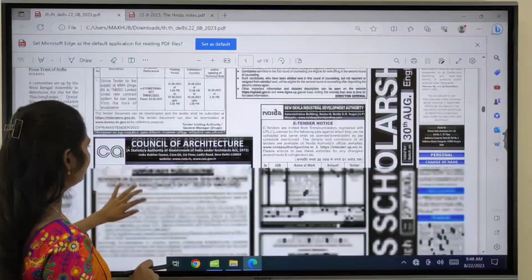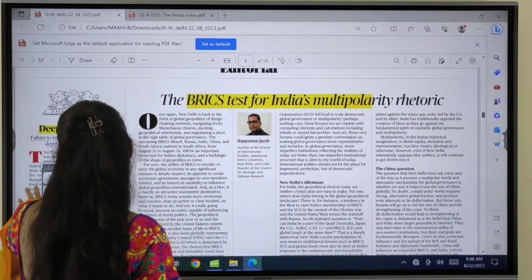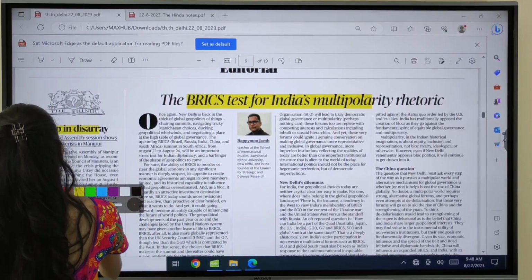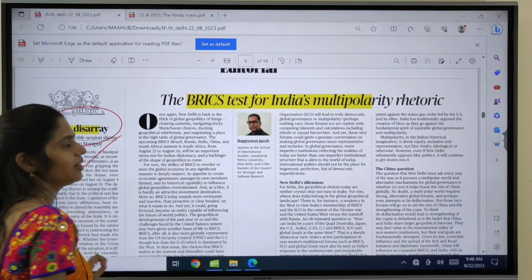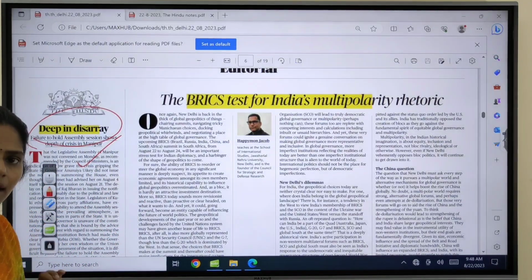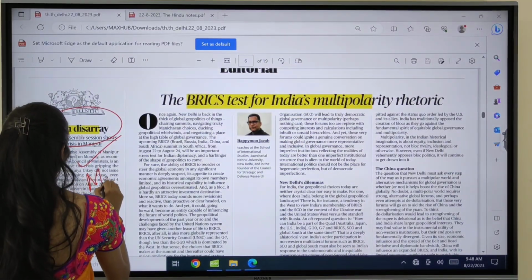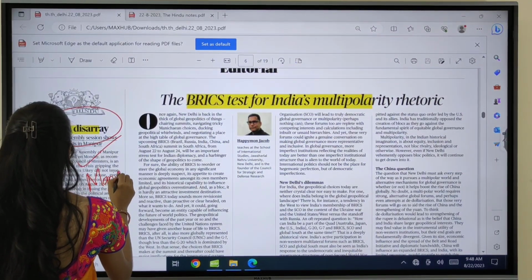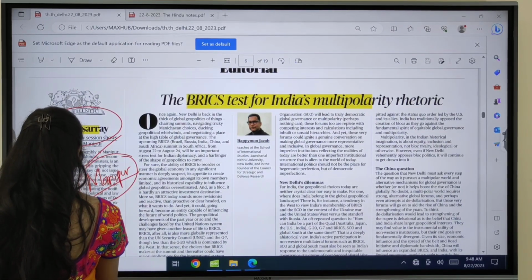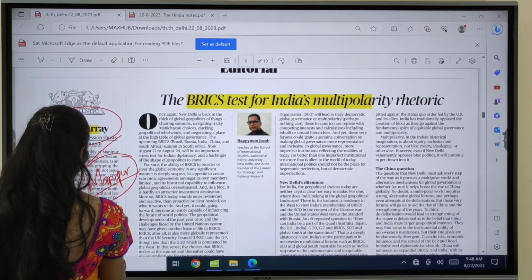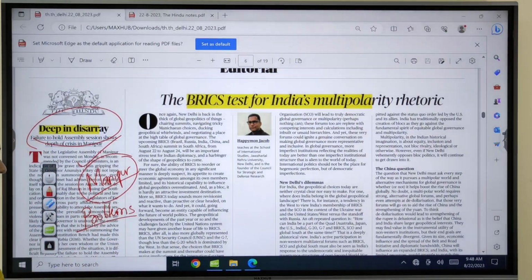And if you move on, you can directly move on to this editorial page. So the first topic is about deep in disarray. This article is talking about delay in legislative assembly session in which state? In Manipur. And not only is it talking about delay in assembly sessions, but even what are the problems seen in this state of Manipur. So we are going to see that.